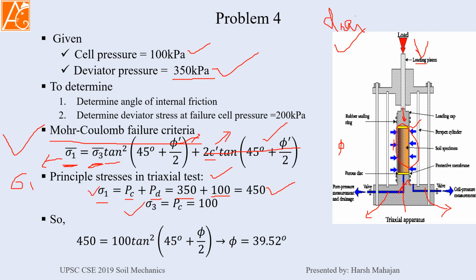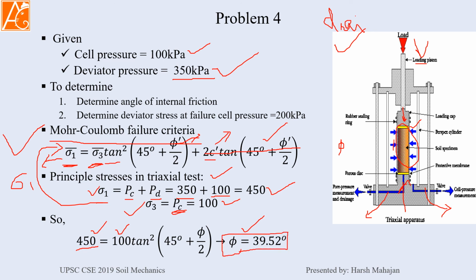Sigma 3 depends only on the cell pressure, which equals 100 kilopascal. Now inputting this into the equation, 450 equals 100 tan square of 45 degree plus phi by 2. Now c is 0, that's why we are neglecting this term, and solving for phi, which equals 39.52 degree.